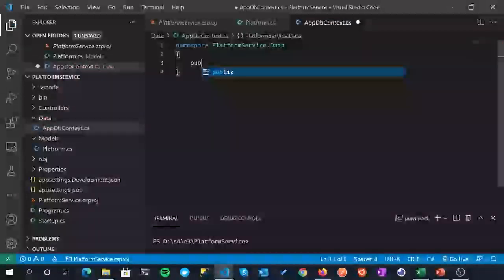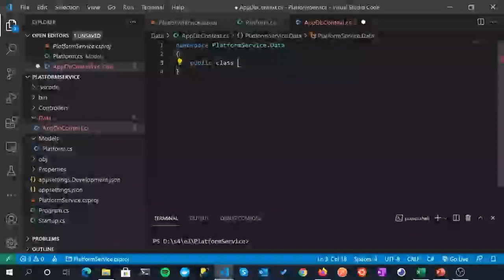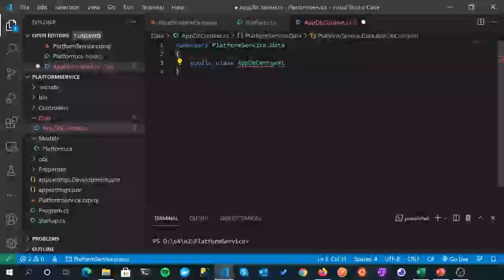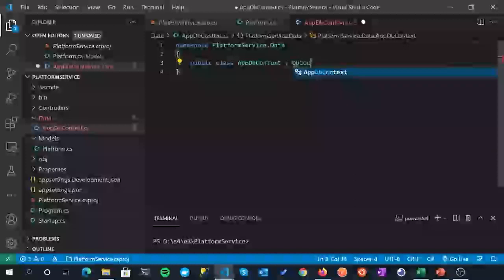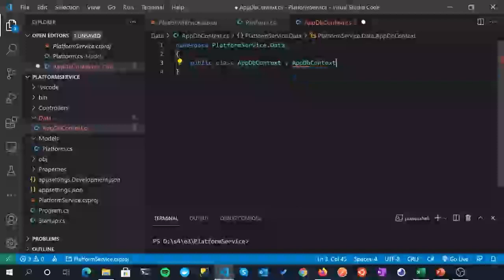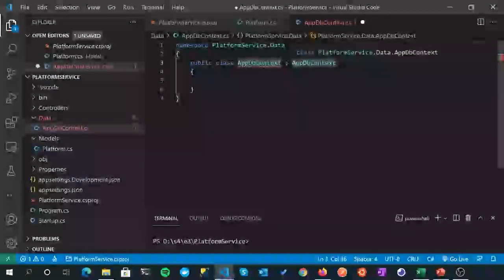And it's just a public class called AppDbContext. And we're going to inherit from the base DbContext class. It's probably going to try and autocorrect here, but let's see how we go. Yeah, it did. So just go back, take that back out, and just say we're inheriting from DbContext.